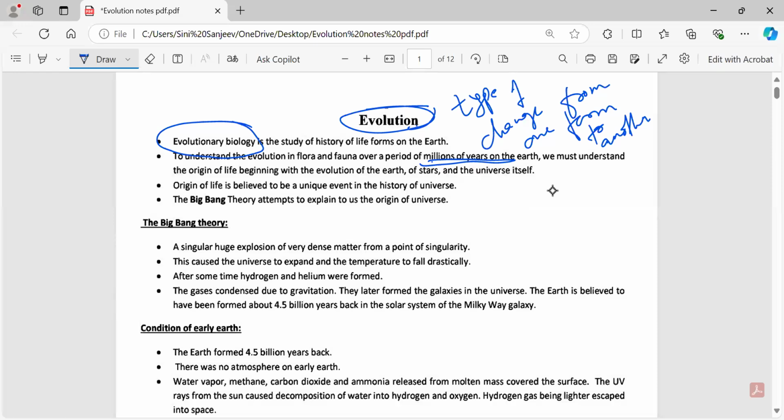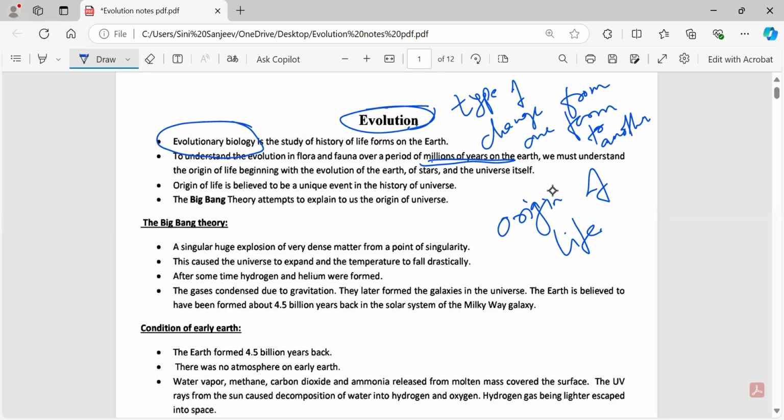So if you see, there are different origins of life. If you take any form of animal or organism, they have a different origin of life. It may be with respect to how they look, or from where they are, which planet they are from, and so on. This is called the origin of life. To know the origin of life more clearly, there are certain theories which were put forward.